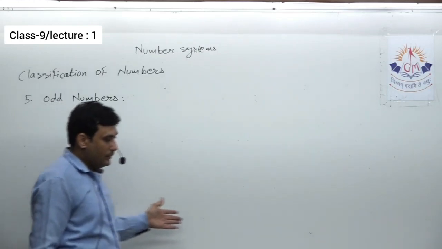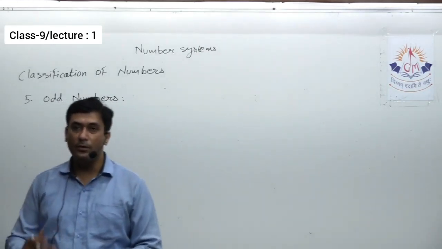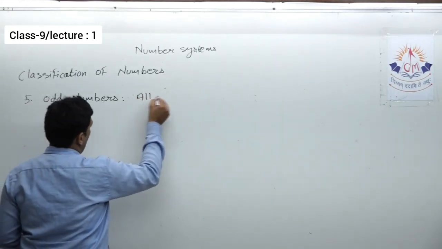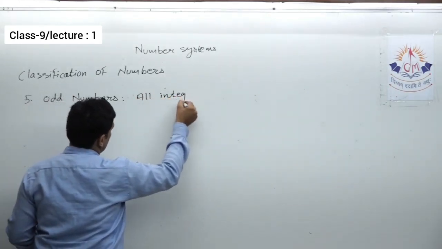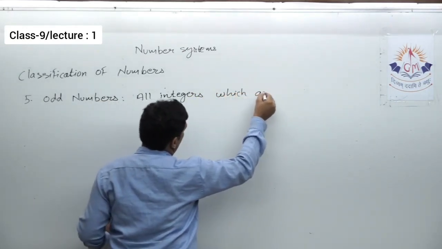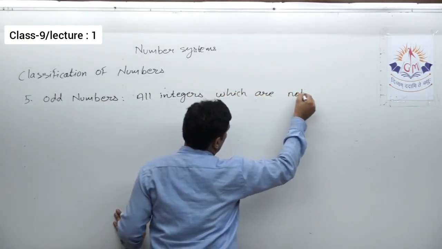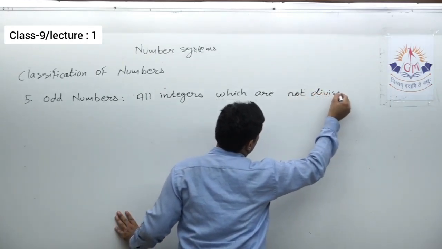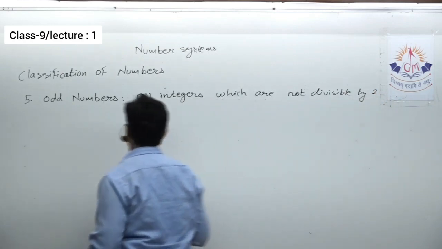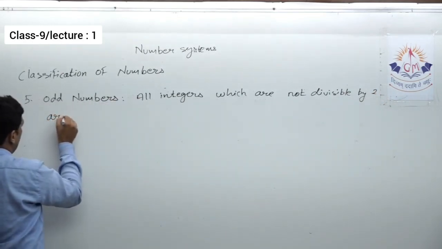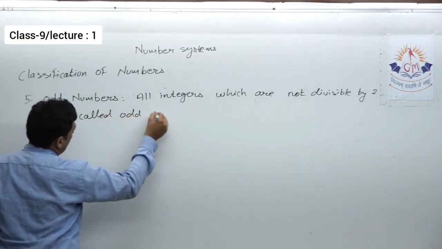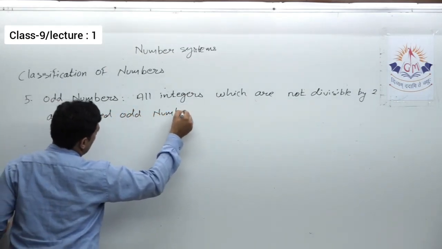So all natural numbers or all integers which are not divisible by 2 are called odd numbers.